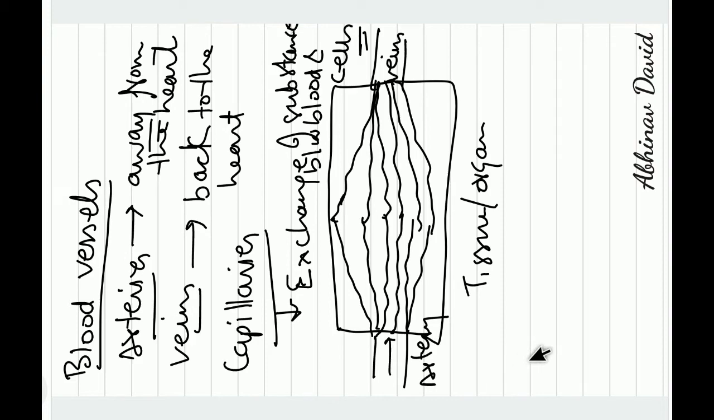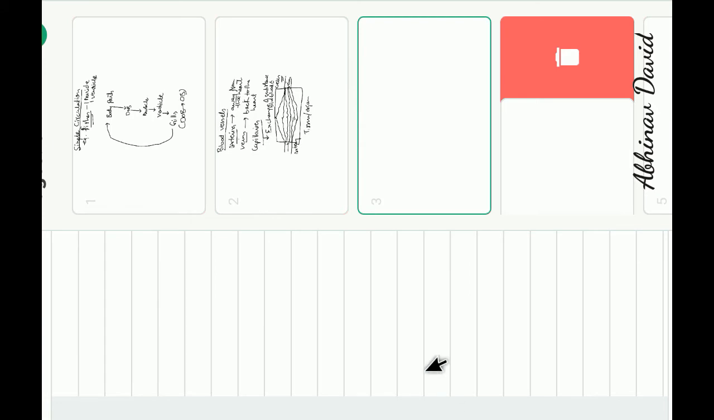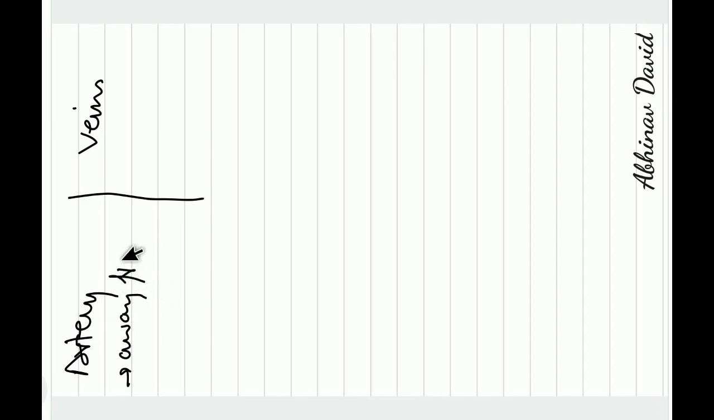Now let us discuss more about arteries and veins. As I have already told you, an artery takes the blood away from the heart, and a vein brings the blood towards the heart, back to the heart.